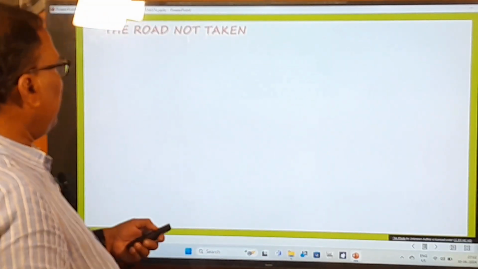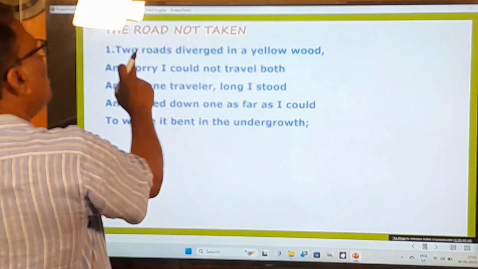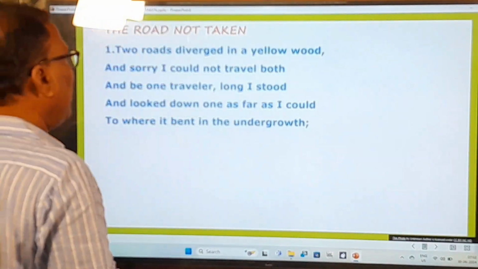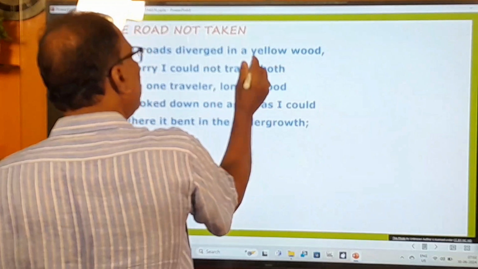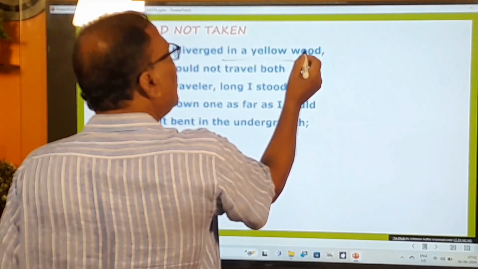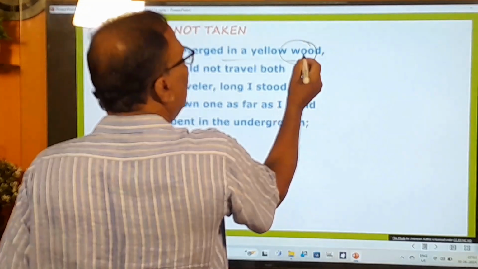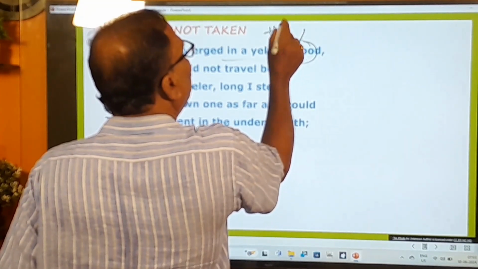Okay, let us take the meaning of this poem. This is the first stanza. Two roads diverged in a yellow wood. Here, this is the first line. And first of all, you try to understand this yellow wood. The poet says wood. Wood has two meanings. Wood means timber.